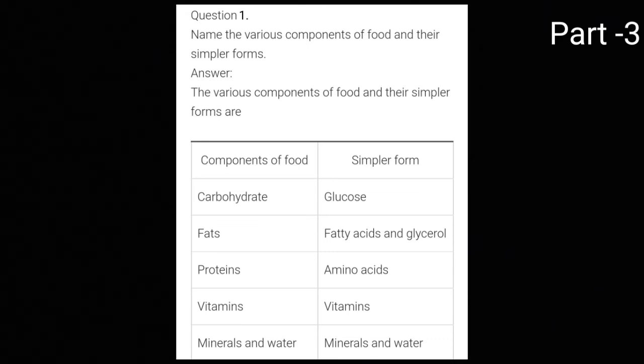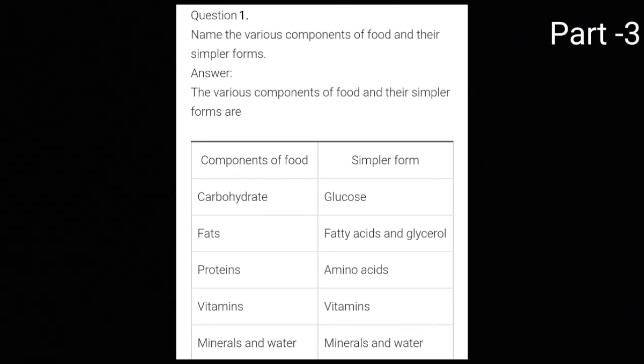Proteins are broken down into amino acids. Fourth, vitamins. Vitamins are in the form of vitamins only. And minerals and water are also in their usual form. So these are some of the components of food which are present in the form of simpler, soluble molecules which are easily digested and absorbed by our body.